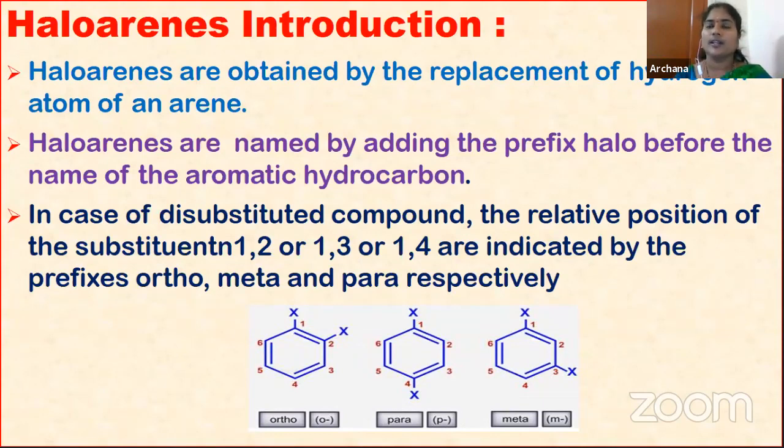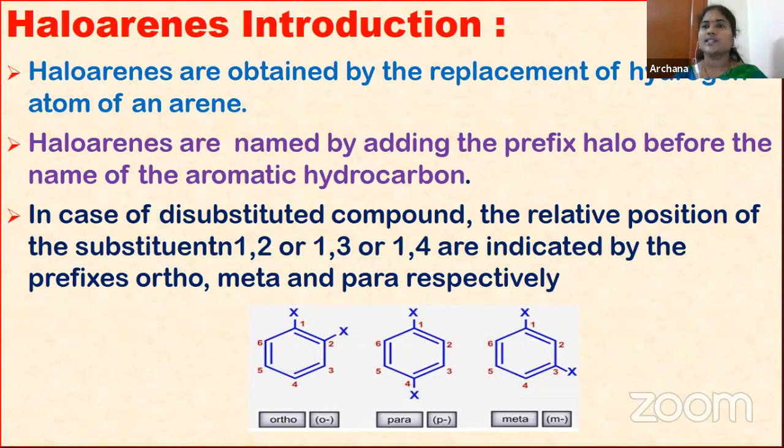And you already know that in haloalkanes, the halogen is attached to which hybridized carbon, children? It is attached to sp3 hybridized carbon. In haloarenes, the halogen is attached to sp2 hybridized carbon.